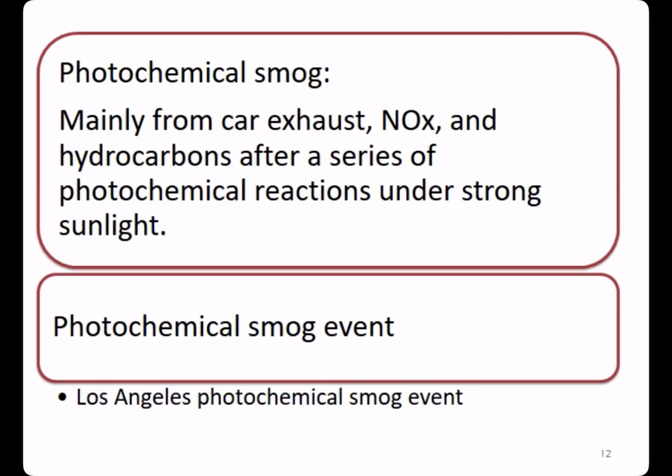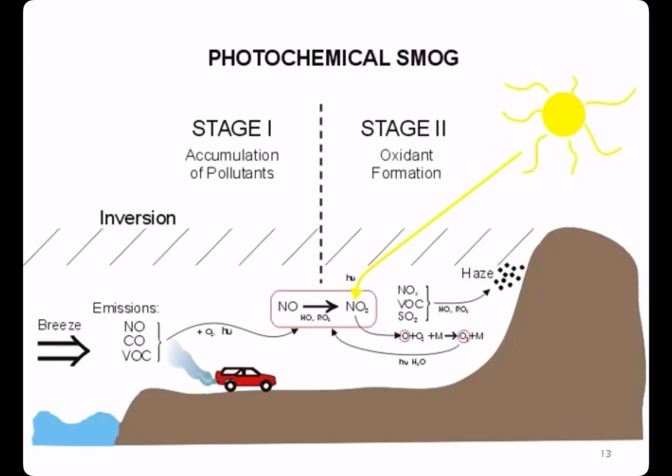Photochemical smog is basically caused from car exhaust, nitrogen oxide, and hydrocarbons after a series of photochemical reactions under strong sunlight. Photochemical smog happens in two stages. Stage 1 is the accumulation of pollutants, and stage 2 is oxidant formation.